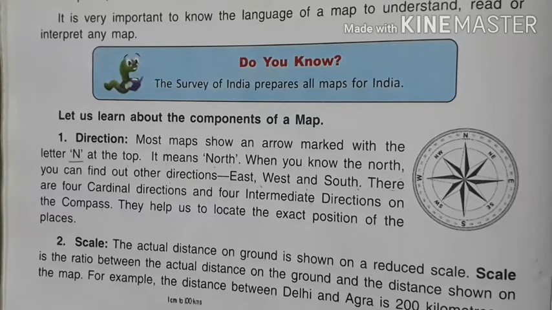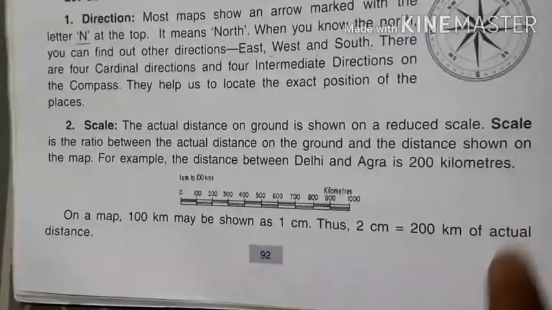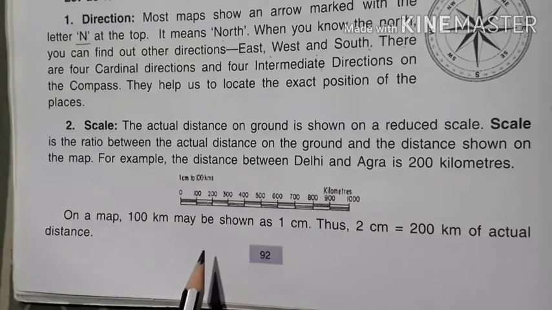For example, the distance between Delhi and Agra is 200 km. If we have a sheet of paper to represent this 200 km on a small paper, then on a map 100 km may be shown as 1 cm, thus 2 cm is equal to 200 km of actual distance.